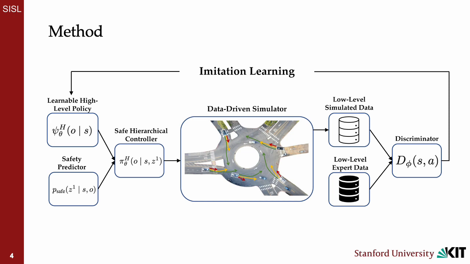A learnable discriminator differentiates between real-world expert low-level state action trajectories and the low-level state action trajectories that arise from following our hierarchical controller. Adversarial imitation learning is used to learn the parameters for the discriminator and the high-level policy while iterating through this process.